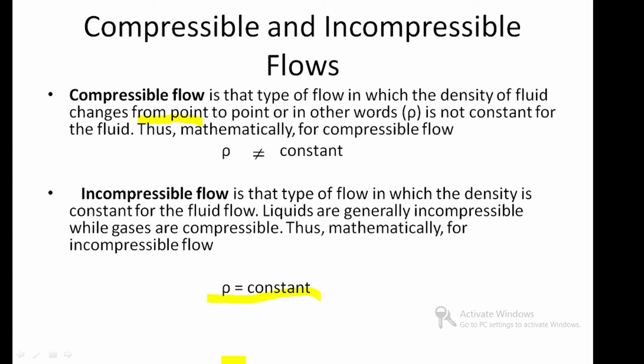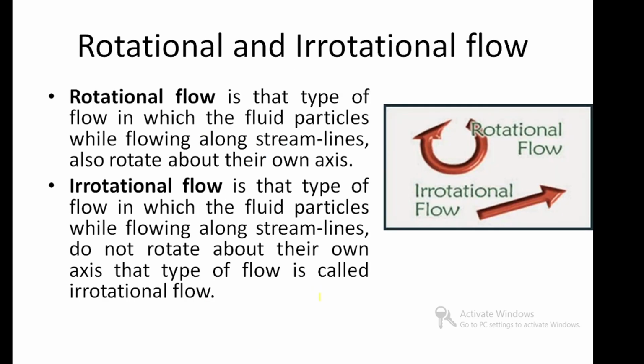And then next we go for rotational and irrotational flow. The rotational flow is the type of flow in which the fluid particles flowing along a streamline also rotate about their own axis. See this diagram. This is the center point of the axis. Flow in a straight line is a streamline, and then rotation along with the streamline is called rotational flow.